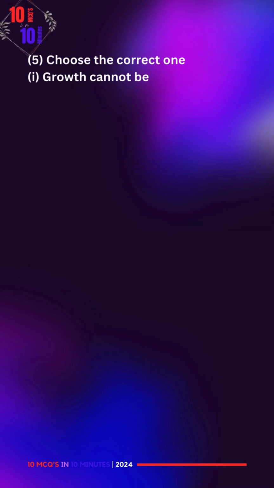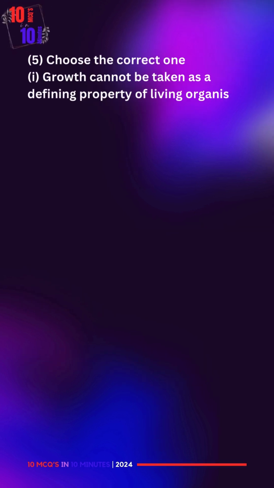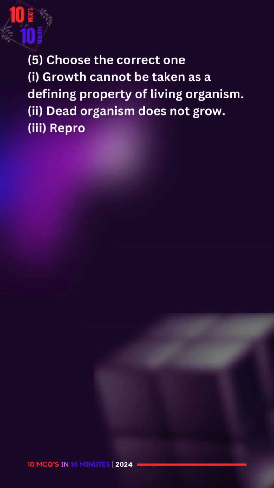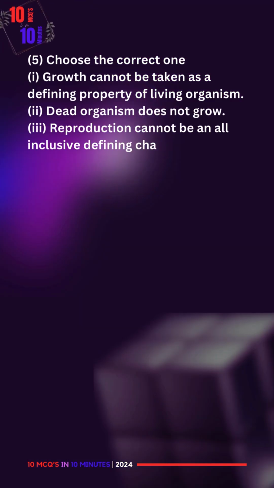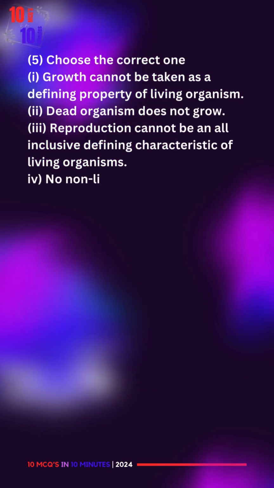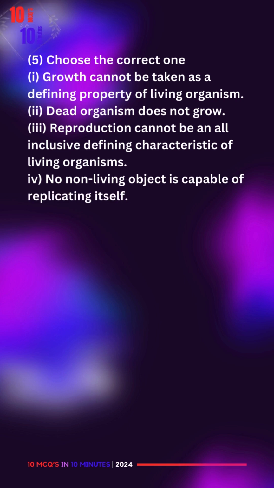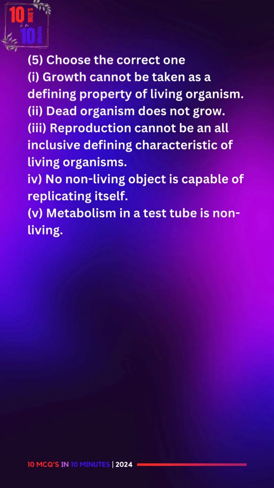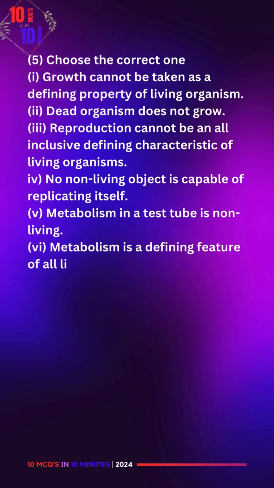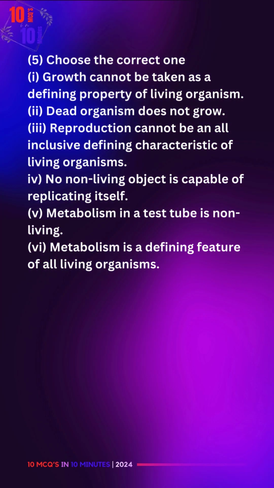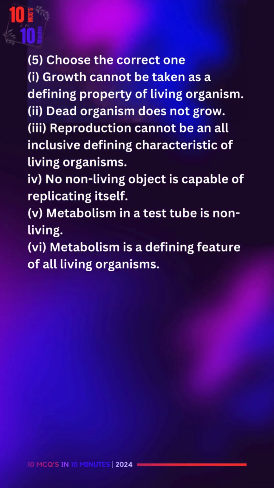5. Choose the correct one. 1. Growth cannot be taken as a defining property of living organism. 2. Dead organism does not grow. 3. Reproduction cannot be an all-inclusive defining characteristic of living organism. 4. No non-living object is capable of replicating itself. 5. Metabolism in a test tube is non-living. 6. Metabolism is a defining feature of all living organisms.